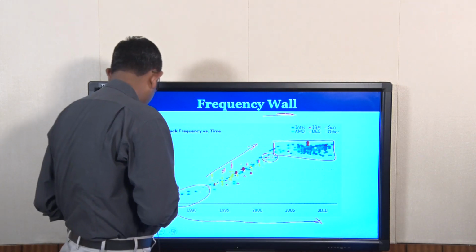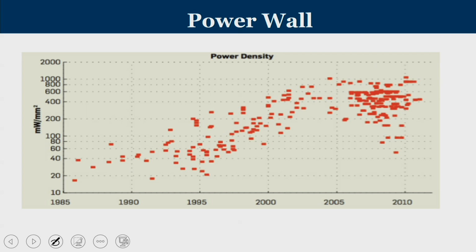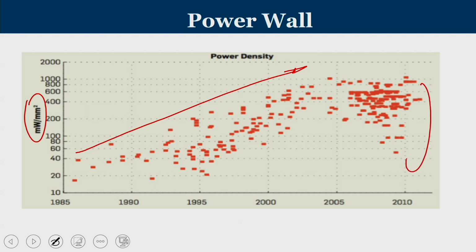The second aspect that is drawing our attention is, over the years, this particular graph showing power density, milliwatts per millimeter square, on processor ICs, the amount of heat dissipated on various processors that were there. You could see the power trends were going on a very high note, and now in recent years we have found that we have come down.